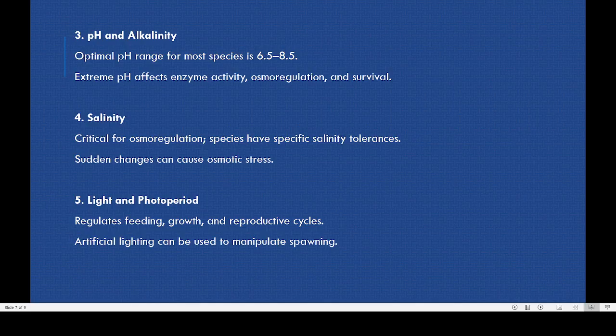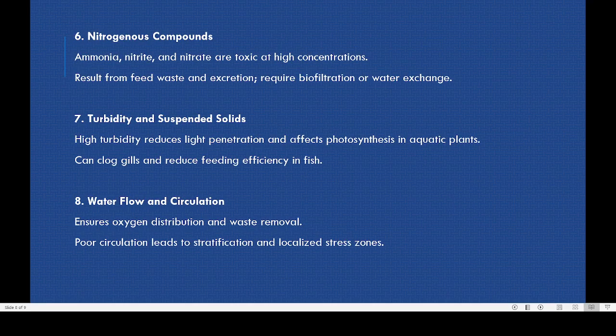Another factor is light and photophilia. Coming to light, light regulates the feeding as well as the growth and the reproductive cycle. So what we can do is, when there is poor light, we can put artificial light, and this artificial light can influence the growth of the fish. So these are some of the factors which affect the growth of the fish.